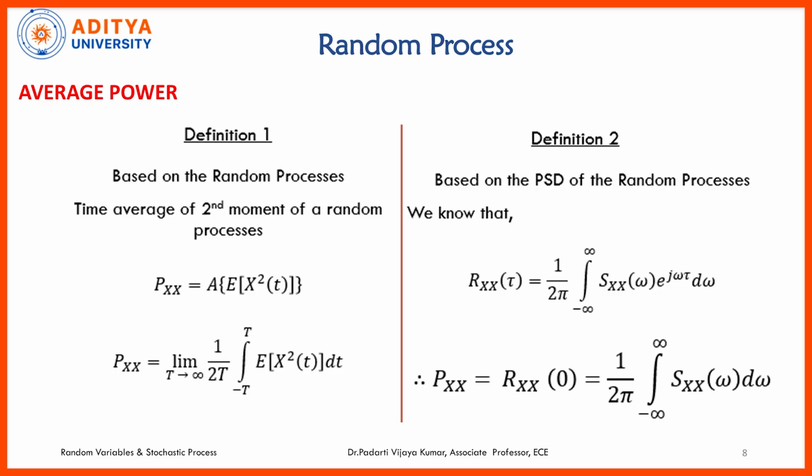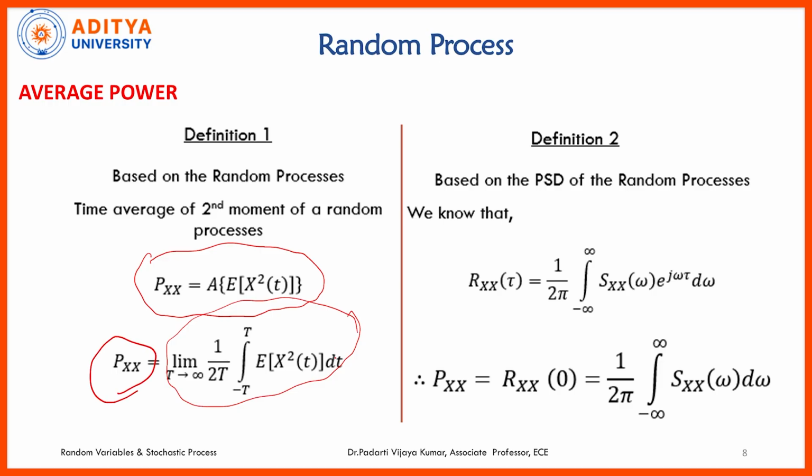Next one, average power. We can compute the average power simply by doing the time average, and we are multiplying it over a time period. So the power spectral density, if you compute it over a particular time period, gives you the average power.